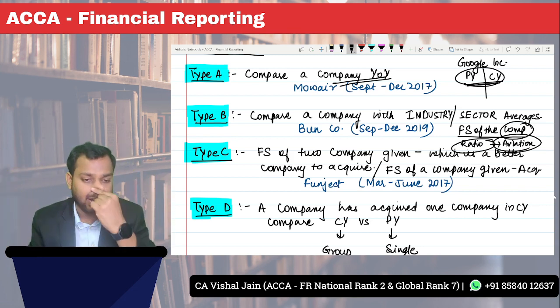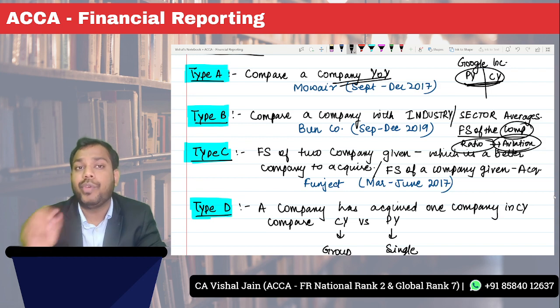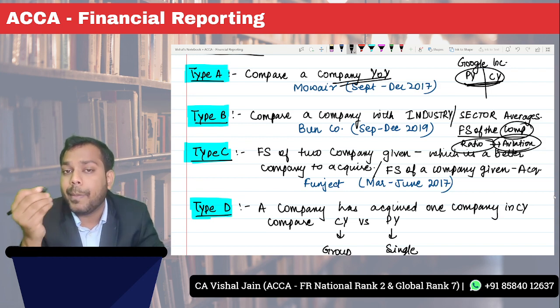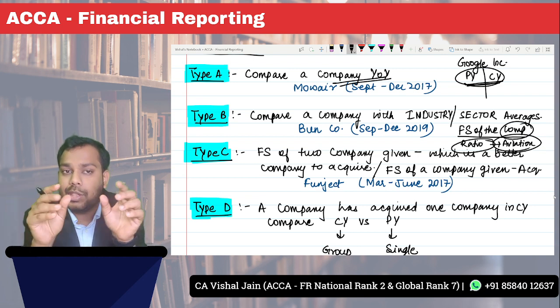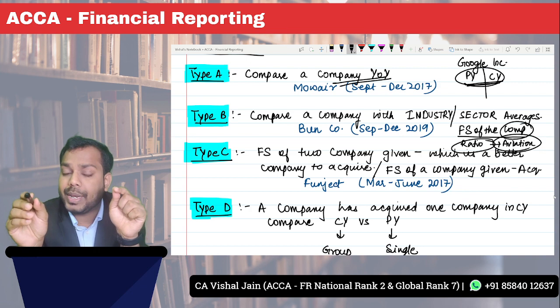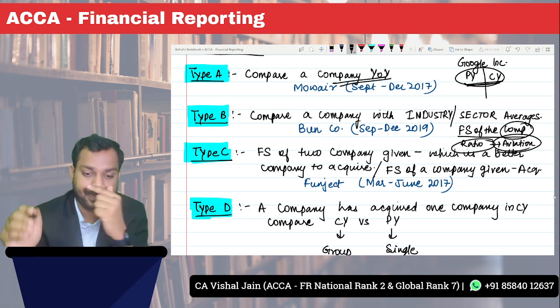Okay, now type C: financial statements of two companies will be given and you will be asked to assess which company is a better acquisition. So there will be two companies, and you will be asked, if I want to acquire one company, which company will I acquire?